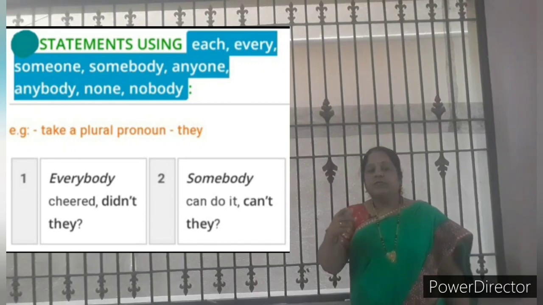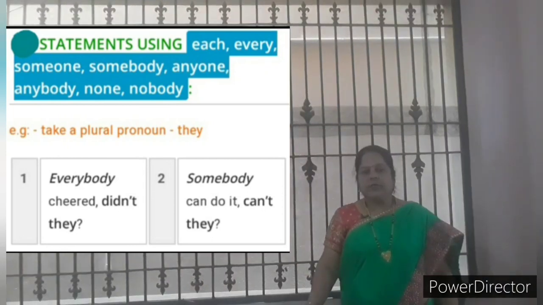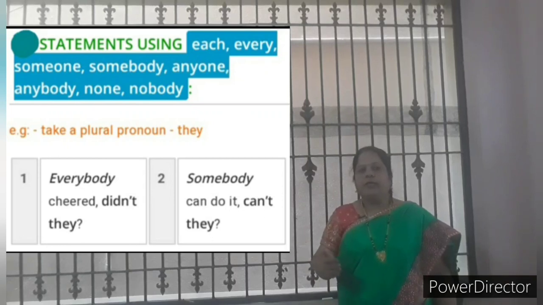Once again I will say, the statement using each, everyone, someone, somebody, anyone, anybody, none, nobody. Use the plural pronoun they. For example, everybody cheered, didn't they? Somebody can't do it, can they?